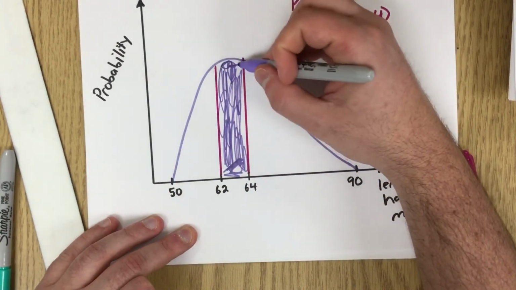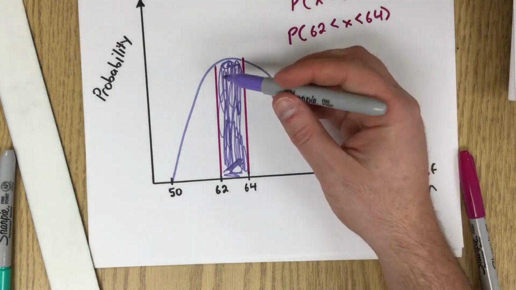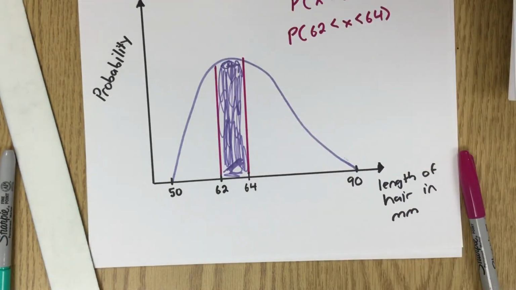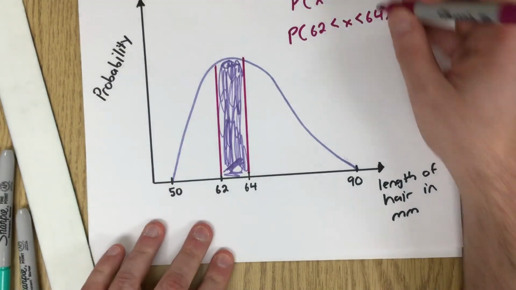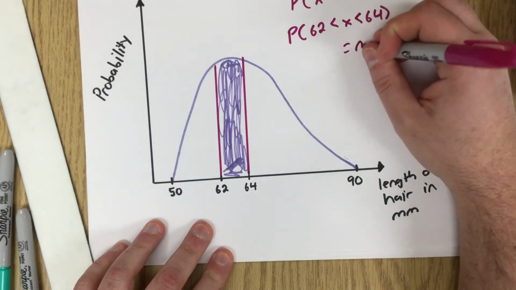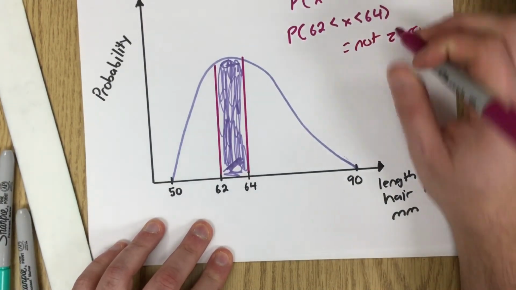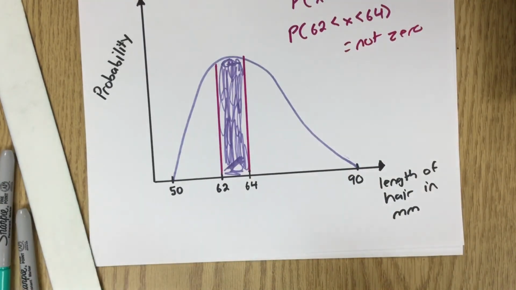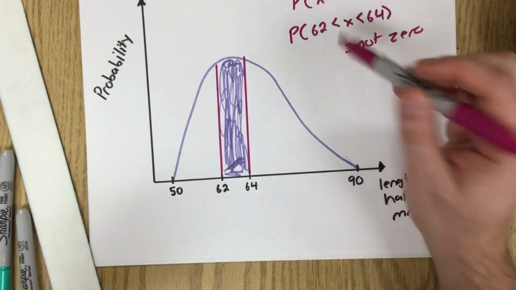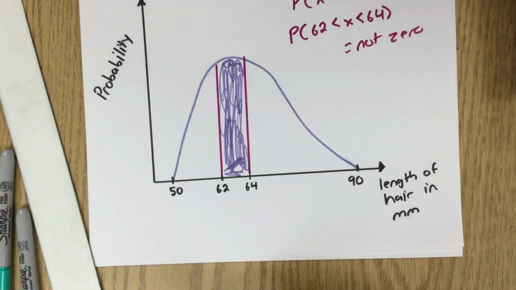Well, that does not look very pretty. I'm not sure what this area is, and it's obviously relatively difficult to calculate, but it is not 0. It's an actual number. So when we have distributions, there's no probability of a given number, but we could definitely find the probability of a range.